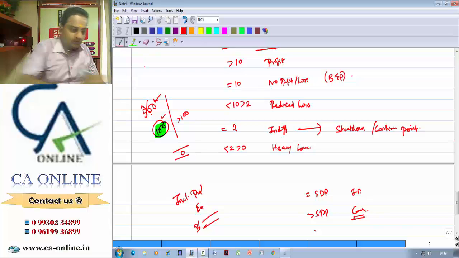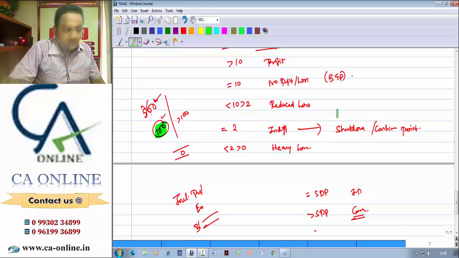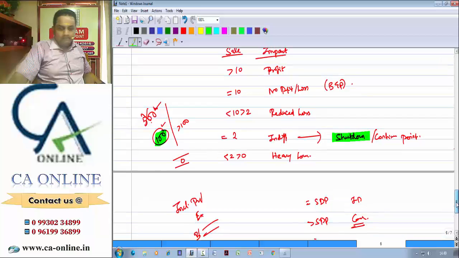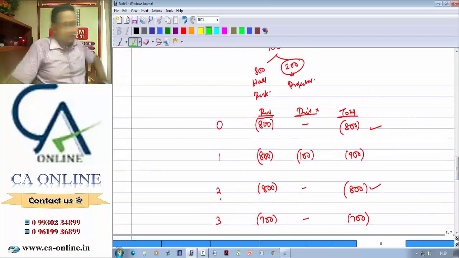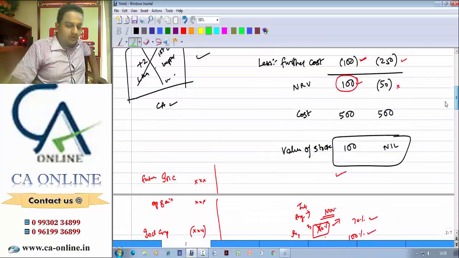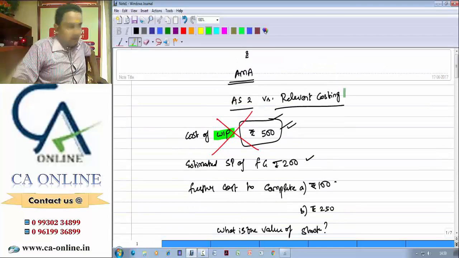I have just given a bird's eye view about the shutdown point and incremental costing. There are many other things to be discussed in the shutdown point. I have not discussed any formulas, just the background of what the shutdown point is and what we are doing in relevant costing or in AS number 2. Almost all are the same. And finally, what is the summary?